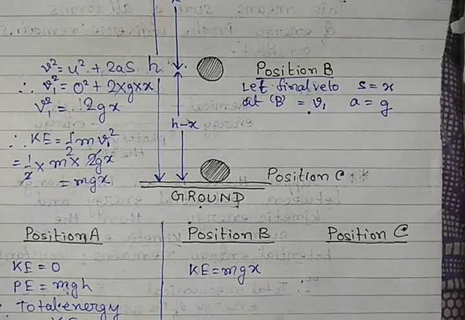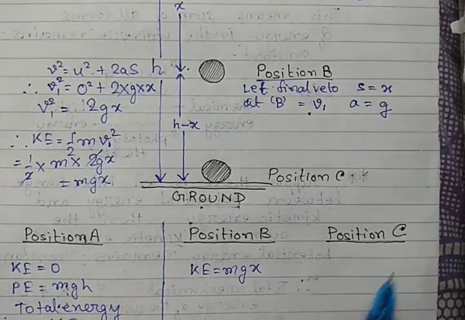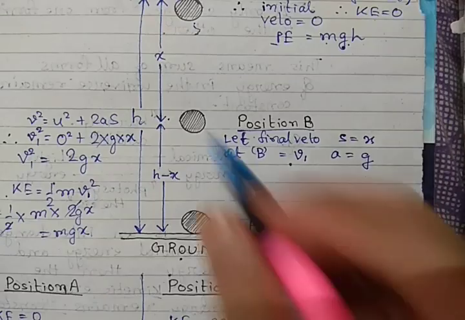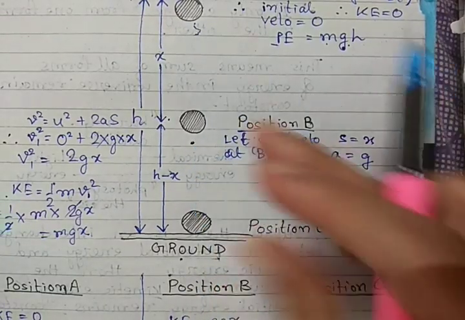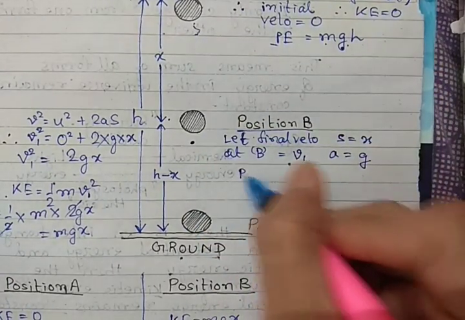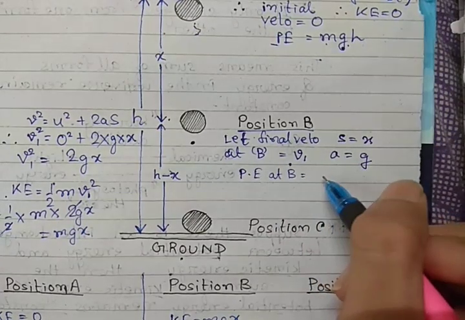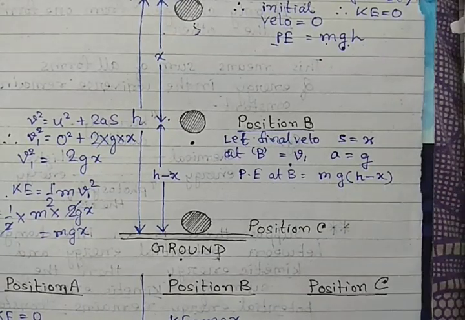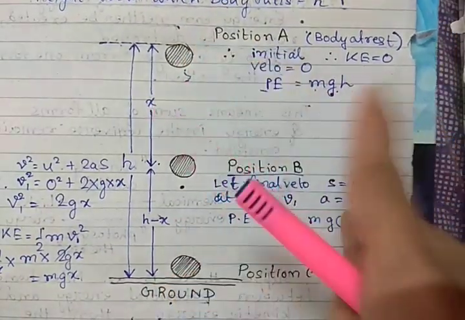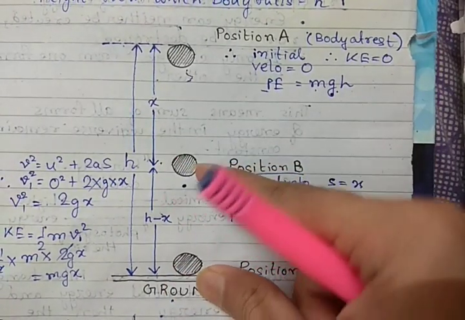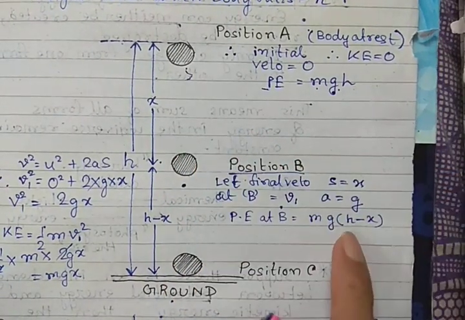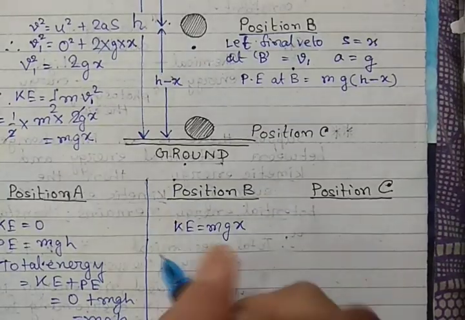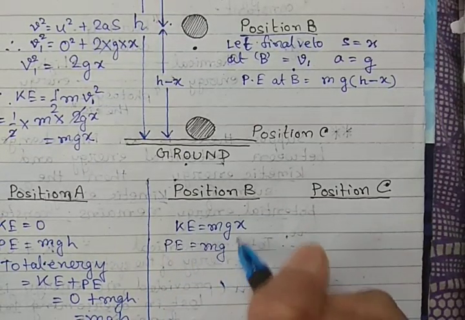Now what is the potential energy? Let us calculate the potential energy at this position. It has traveled the distance x. Now what is the height of this body at this point above the ground? The distance is h minus x. Therefore potential energy at position B equals mgh, but here h is h minus x. At this point, the total height was h, and the body is h minus x distance above the ground. Therefore potential energy is mg(h minus x). That means PE equals mg(h minus x).